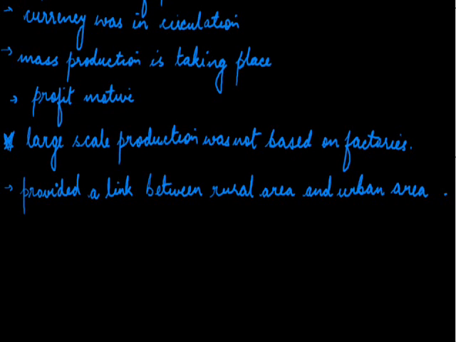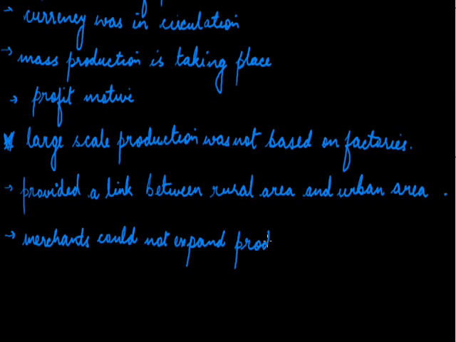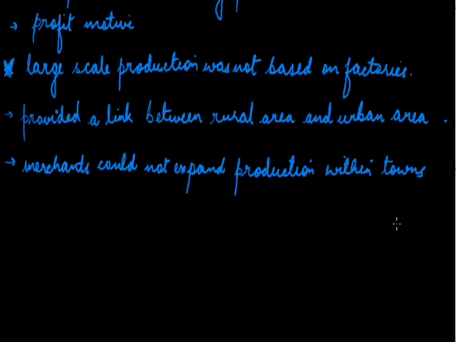Now, in proto-industrialization, one important topic which we have to study is that the merchants who were located in the industrial centers could not expand production within the towns. I am writing here that merchants could not expand production within towns. One of the main important topics which we have to study here is the occurrence of trade guilds, or we can say that in urban areas there was a system of trade guilds due to which merchants could not expand their production within the towns.